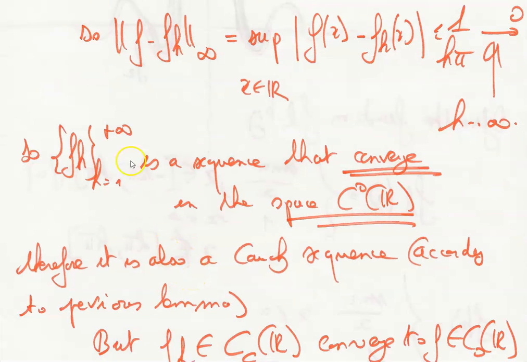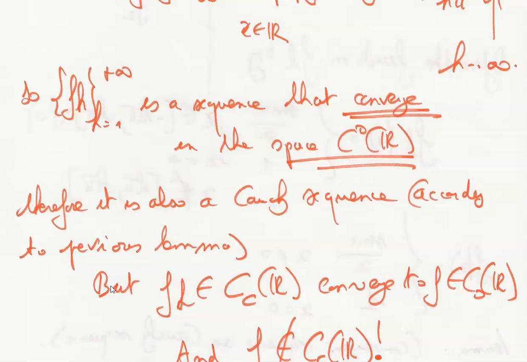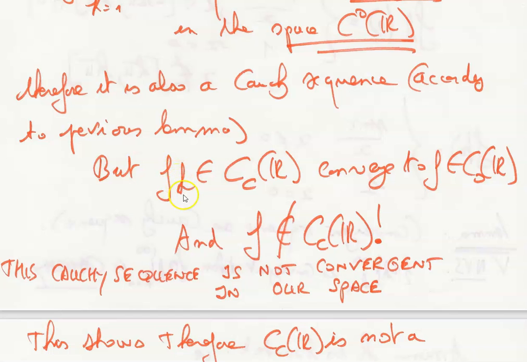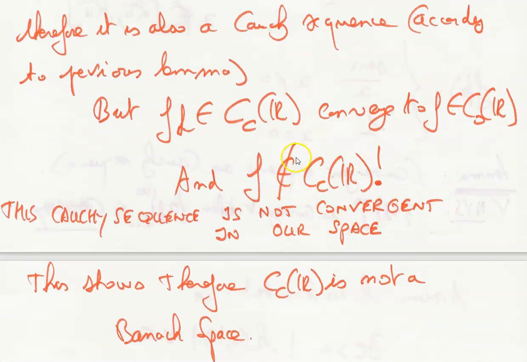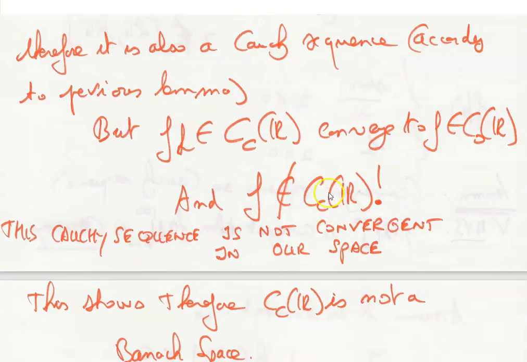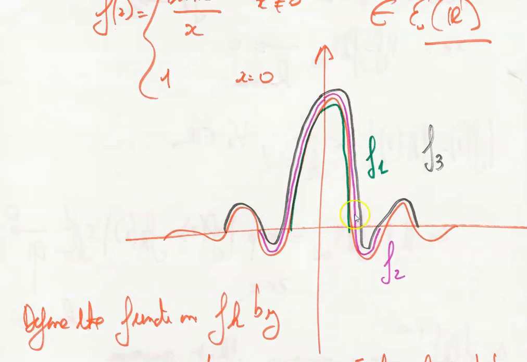So the sequence f_k, k from 1 to infinity, converges in the space C0 of R. Therefore it is also a Cauchy sequence according to the previous lemma, but f_k belongs to Cc of R and converges to f that belongs to C0 of R, and f does not belong to Cc of R, because clearly there is an infinite oscillation here. It's not a compact support.